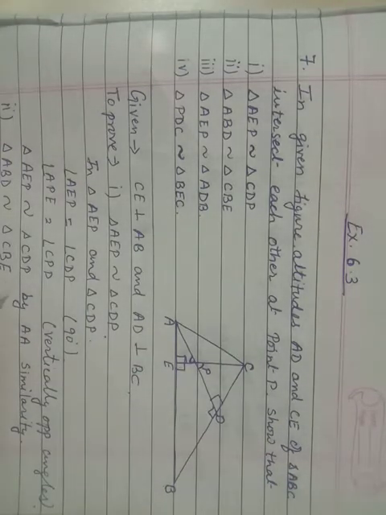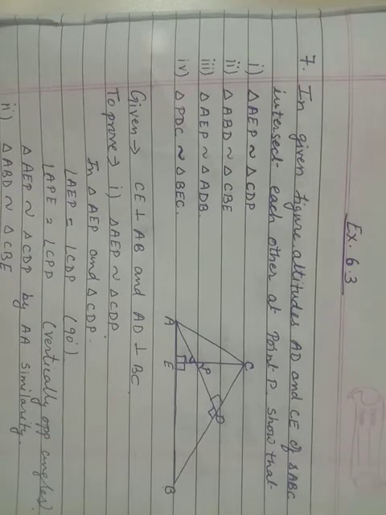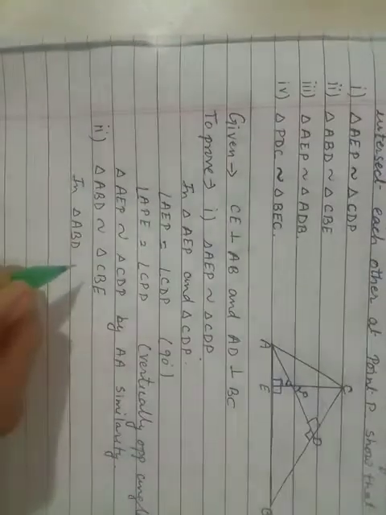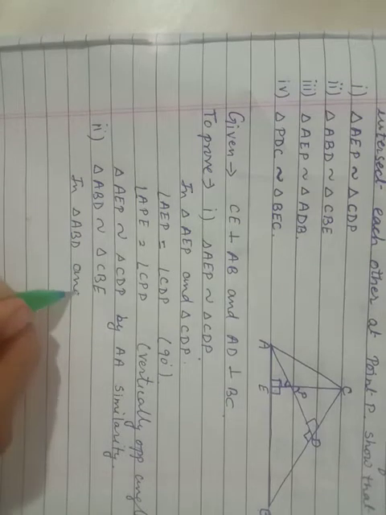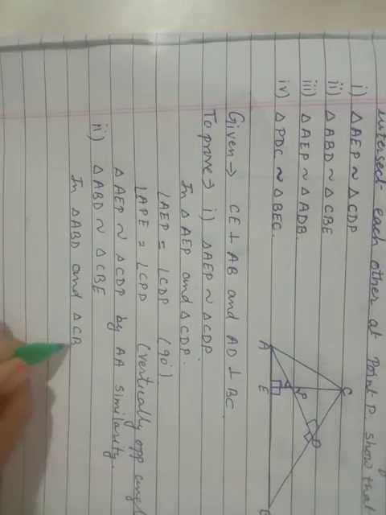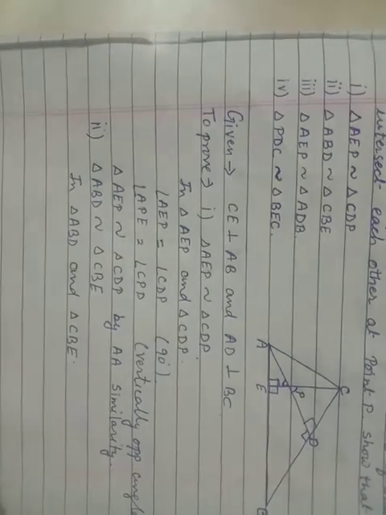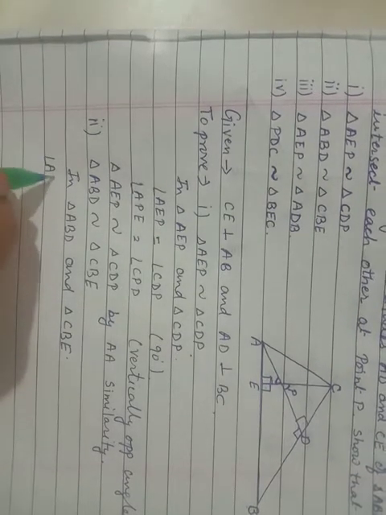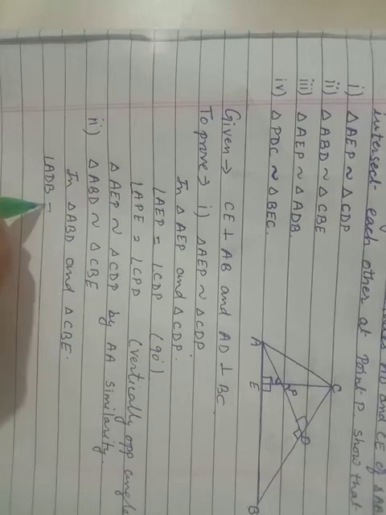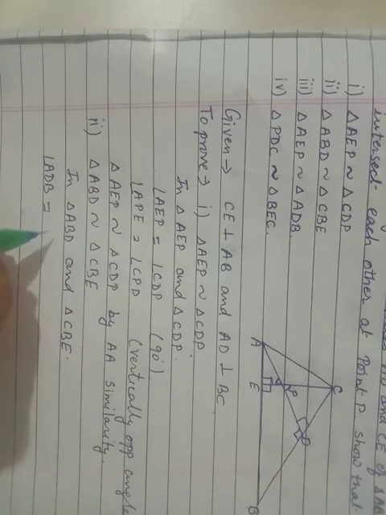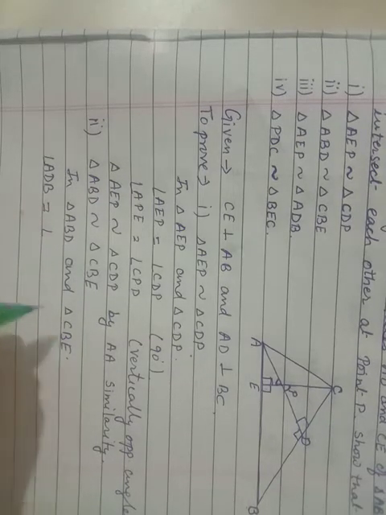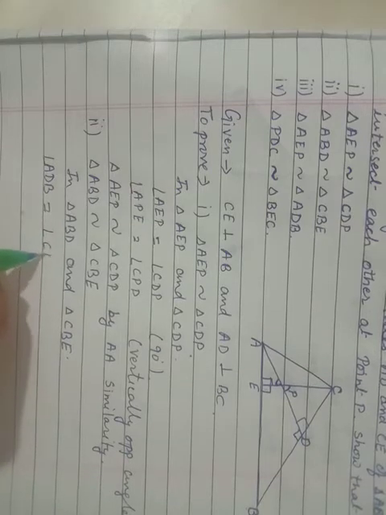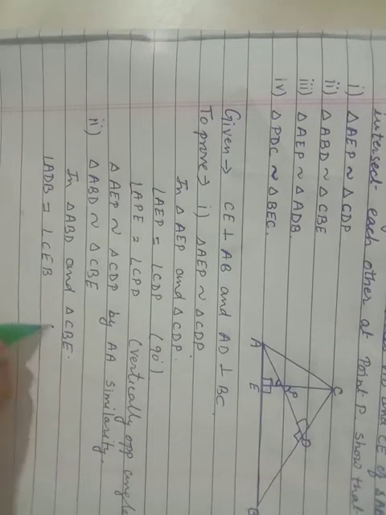So we will write that in triangle ABD and triangle CBE, angle ADB is equal to angle CEB, 90 degrees.